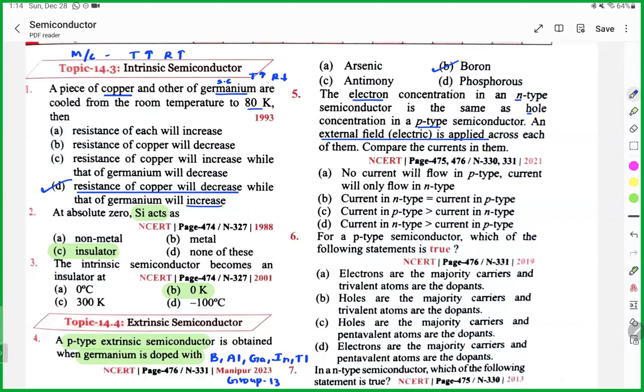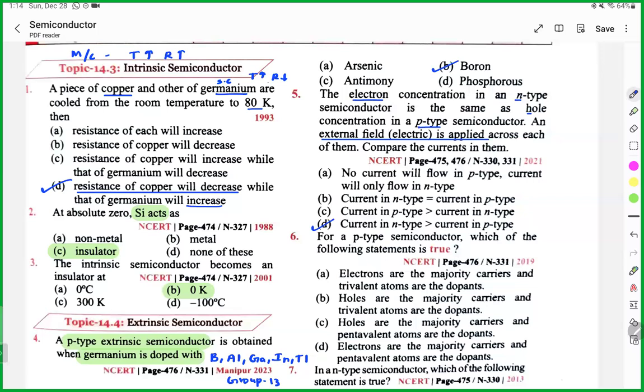You have the normal level in an NP type. Now you apply an external field and compare the current. So N type is greater than P type, because electron mass is less, so they can move fast. N type current will be greater than P type.